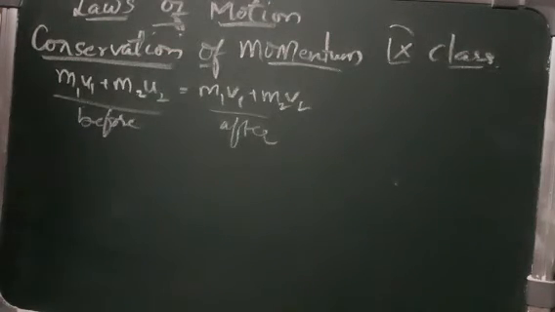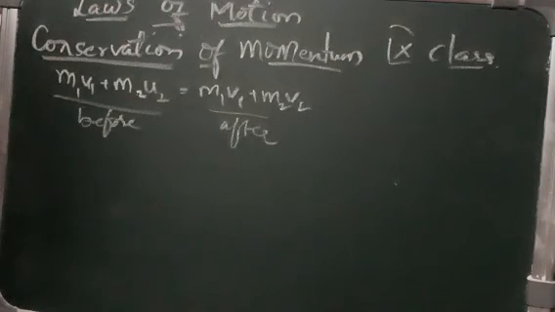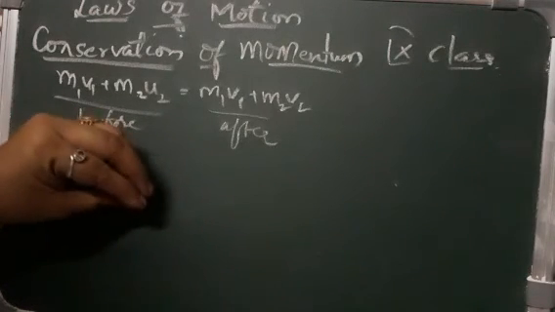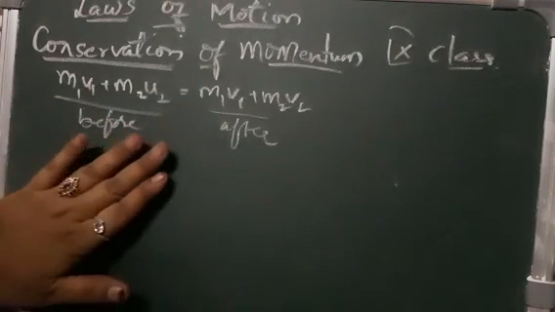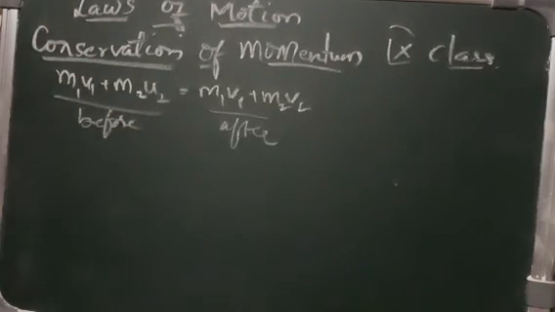So we say that the momentum is conserved. The law of conservation states that in the absence of net external force on the system, the momentum of the system remains unchanged. There is no change. A system is said to be isolated when the net external force acting on it is zero. So when there is no external force acting on the object, the momentum is said to be conserved. There is no disturbance. Okay.